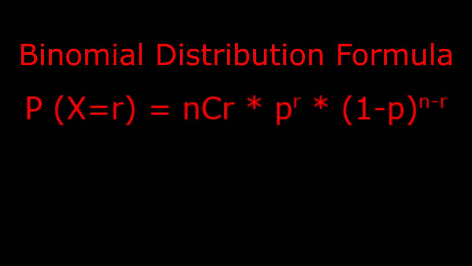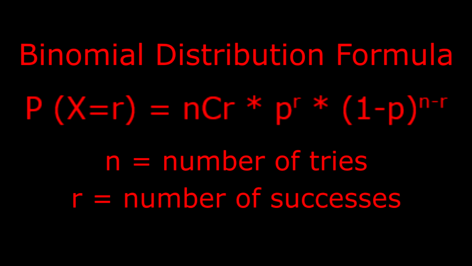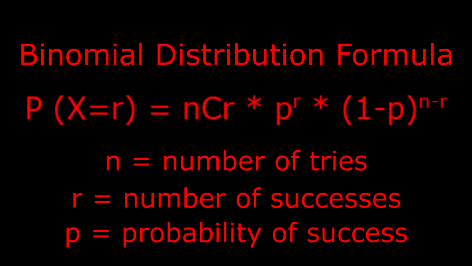That's right, baby, the binomial distribution formula. Now, it's not nearly as complicated as it may look, so for now, just ignore everything to the left of the equal sign. It just adds to the confusion. So ignore the P(X = r). I'll break down the variables for you. N equals number of tries, R equals number of successes, and P equals probability of success.